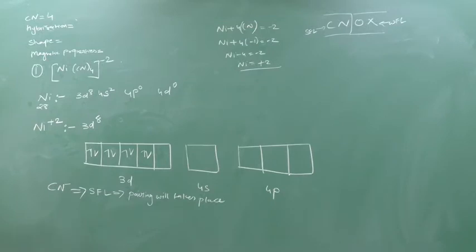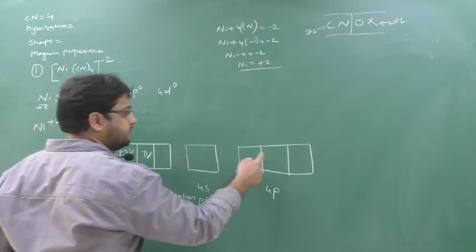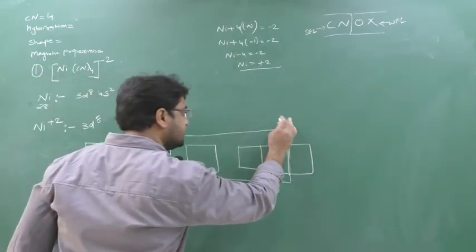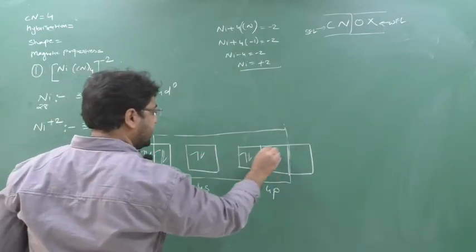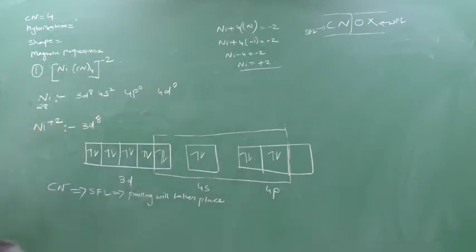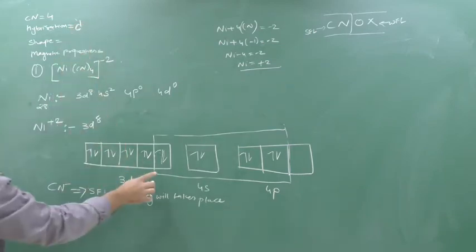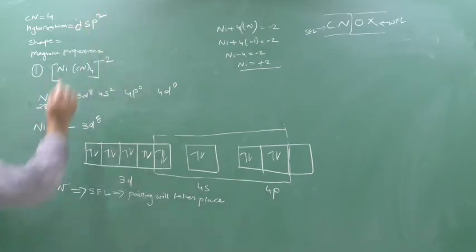Now we will see how many cyanide should be inserted. 4 cyanide, so see, there are empty spaces: 1, 2, 3, 4. The hybridization will take place from here. So lone pair here, here, and here. This will be inserted. So 1d, 1s, and 2p: dsp2 hybridization will take place.